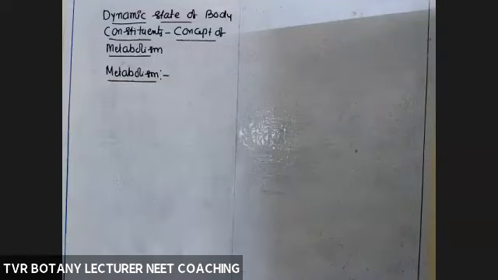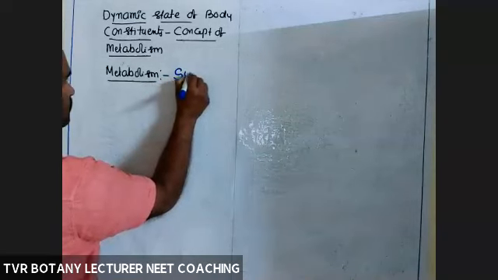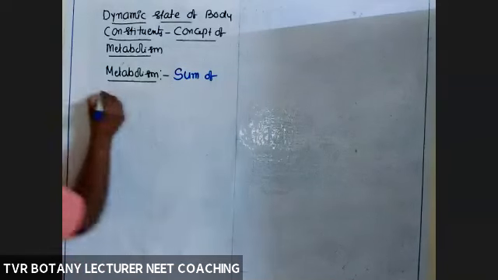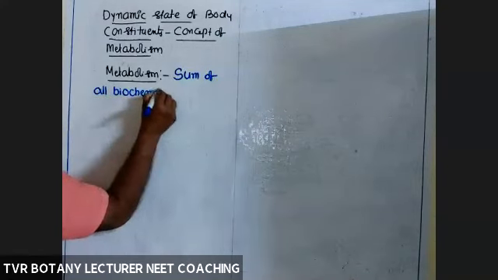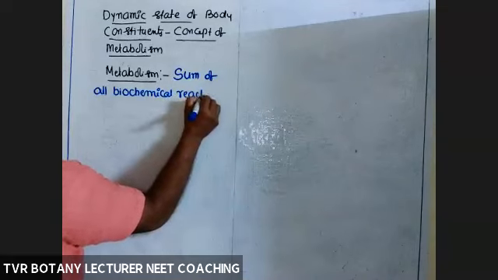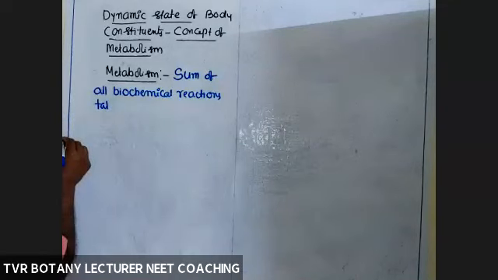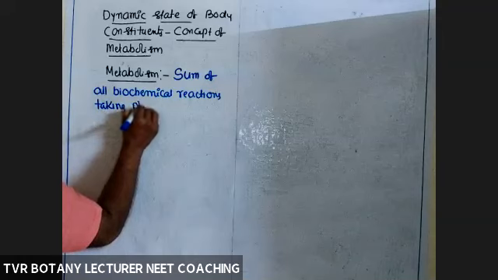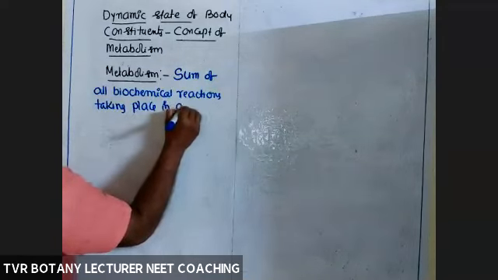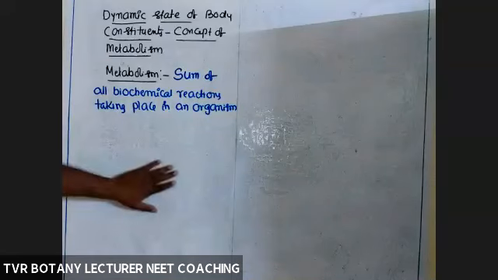The definition of metabolism: the sum of all biochemical reactions taking place or occurring in an organism is collectively called metabolism.